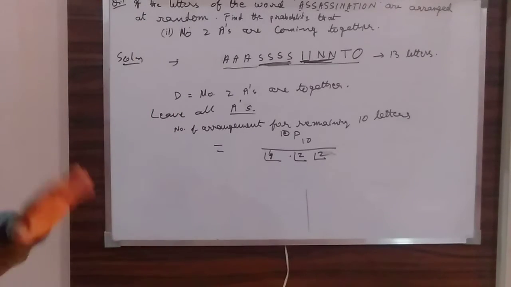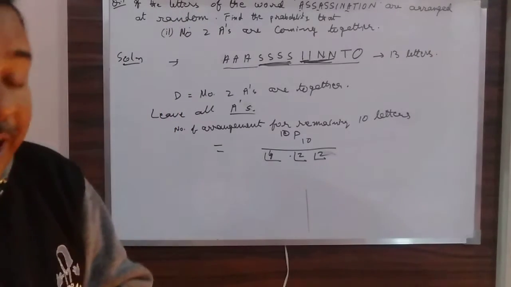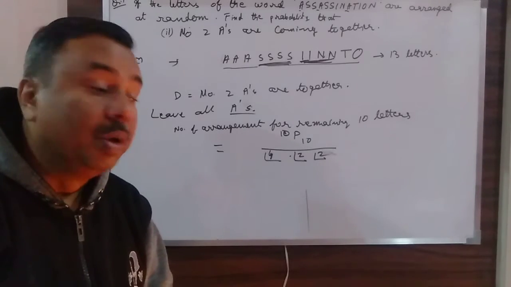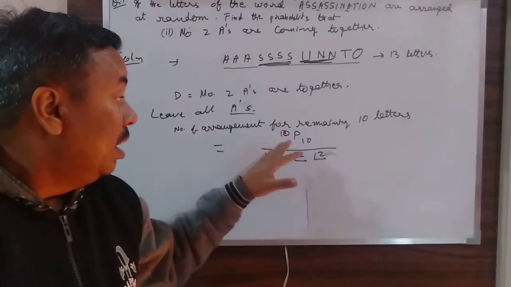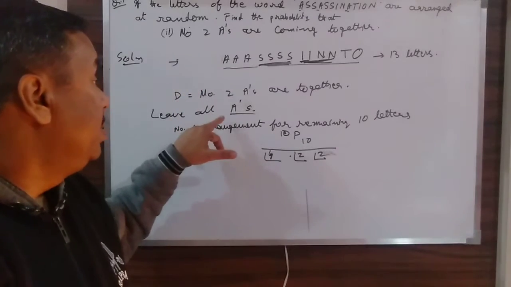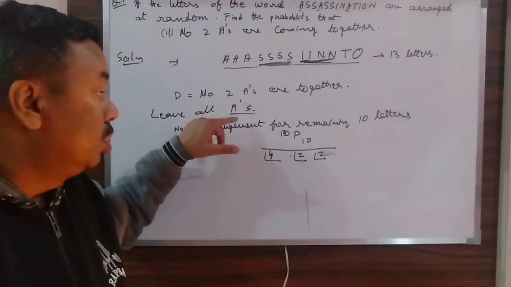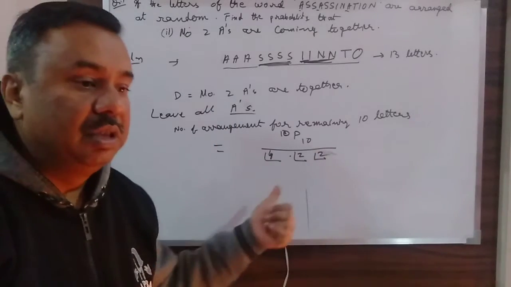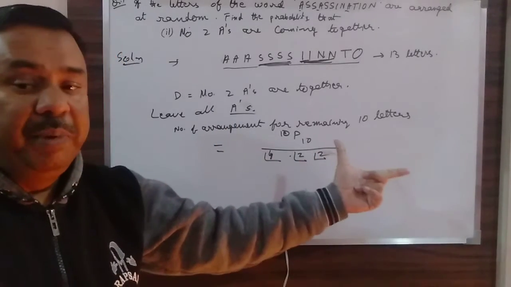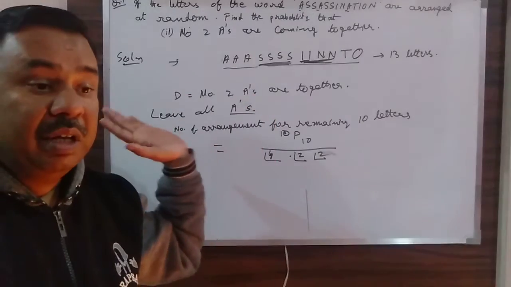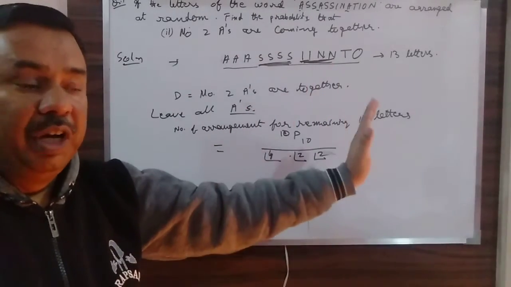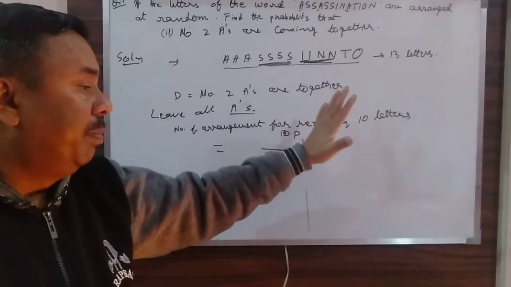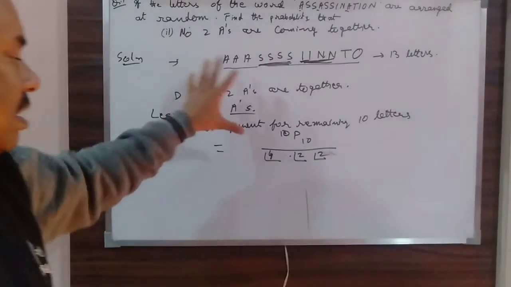Now, as the question is saying no two A's have to be together, obviously the three A's which I have left will be placed somewhere in the places between the letters. So if 10 letters have been arranged, I have 11 places to be filled by the three A's.